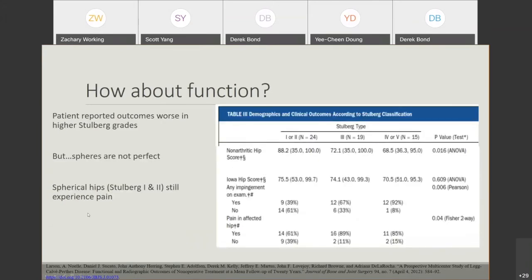But what about function? Does the Stulberg classification correlate with function? And in general, it does. We can see that for Stulberg type 1s and 2s, the non-arthritic hip score is much higher. Higher is better for 1s and 2s, but the 3s, 4s, and 5s have much lower scores for patient-reported outcomes. But it's also important that even though you have a spherical outcome, Stulberg 1 and 2, many of these patients still experience some pain in that hip. So it's still not a perfect result, even though we get a spherical hip.